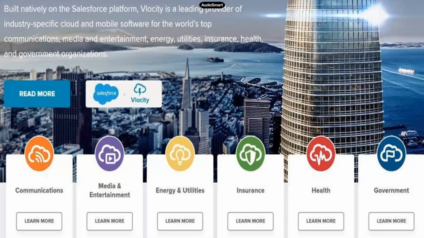Yeah, sorry. So Velocity is providing us industry-specific clouds over here, right? So what exactly are industry-specific clouds and why do we call them that? That's what we'll try to understand. The process I explained just now regarding these pharmaceutical companies is going to be along similar lines for each of these domains.